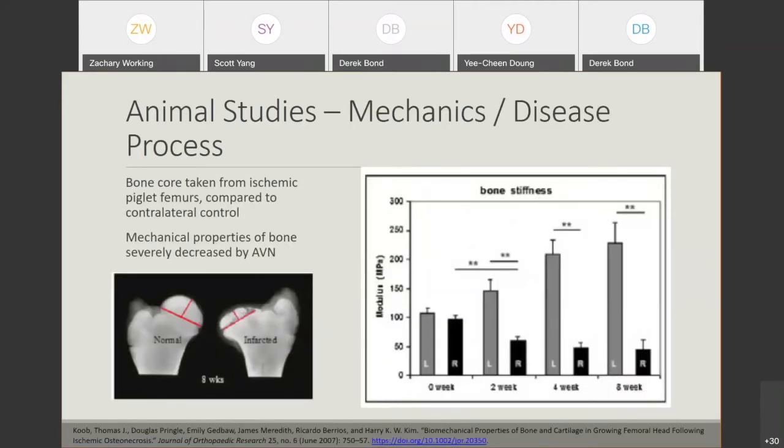We also know from animal studies that once Perthes occurs, so this is a piglet model, the mechanical properties of the cartilage and the bone of the epiphysis are extremely weak. We can see that at 2 weeks, 4 weeks, 8 weeks post-infarct, all of this bone is significantly weaker than the contralateral normal side or the non-infarcted side. So in an immature AVN, we can see clearly that this is at risk for collapse and mechanical deformation after the disease process occurs.